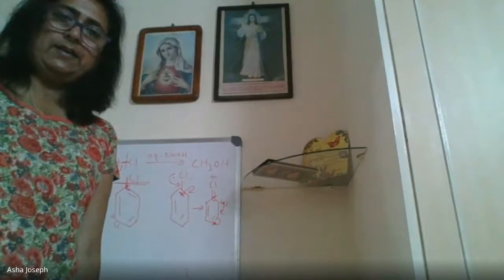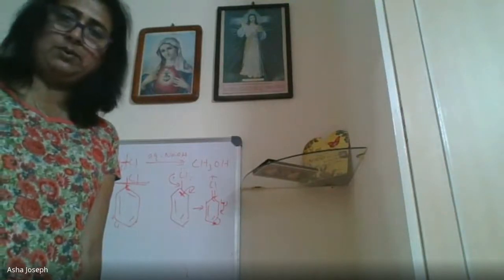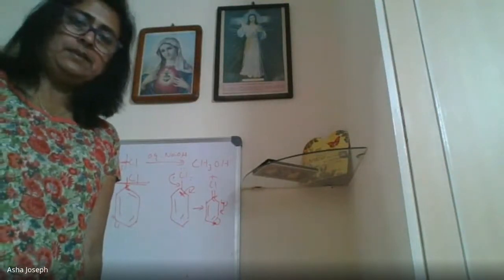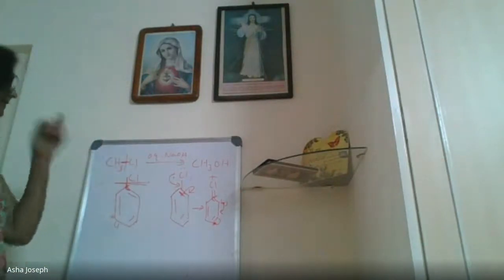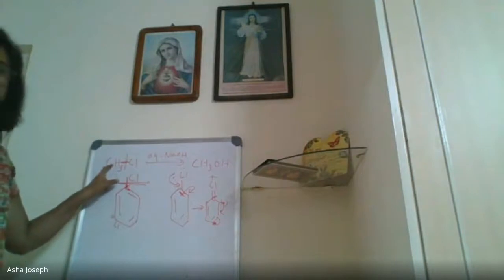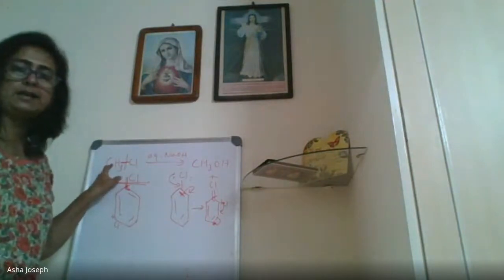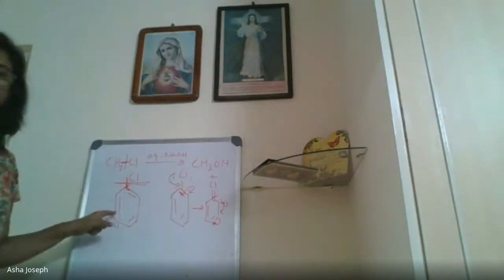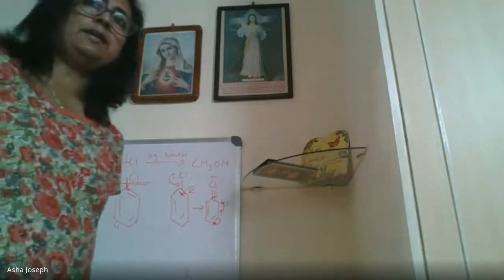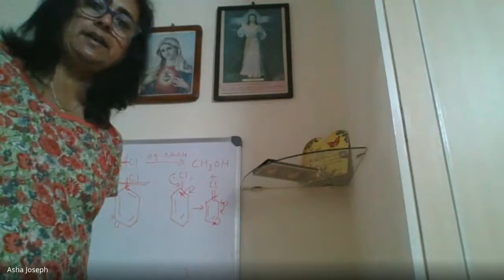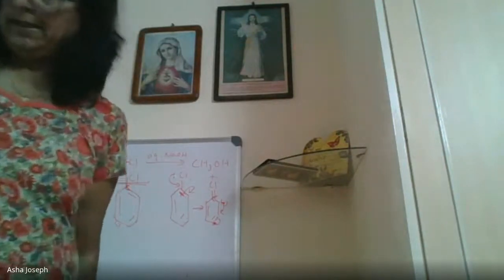Okay. Second reason I will tell to underline in the book. Don't write, just listen. The second reason is the difference in the hybridization. In this case, this carbon is sp3 hybridized in alkyl halides. And in aryl halide, the carbon atoms in benzene are sp2 hybridized. Isn't it?